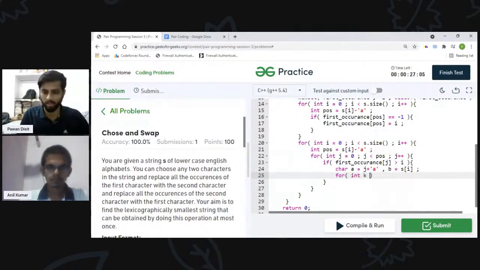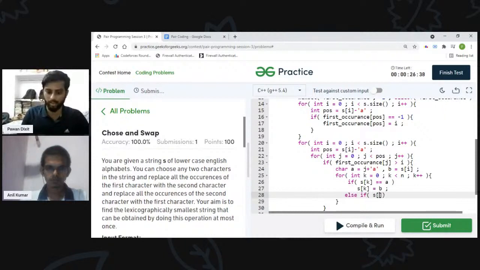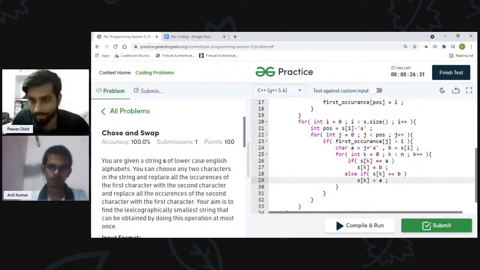Now I will be running a loop up to n, and if s of k is equal to a, I will convert s of k to b. I have to convert all the occurrences, right? That is why I am running this loop. Otherwise, else if s of k is equal to b, then I will convert it into a.